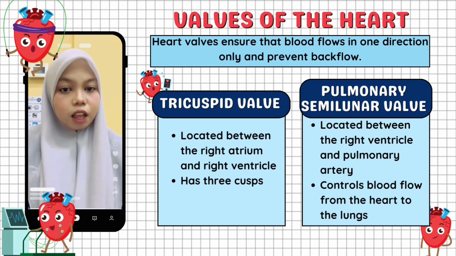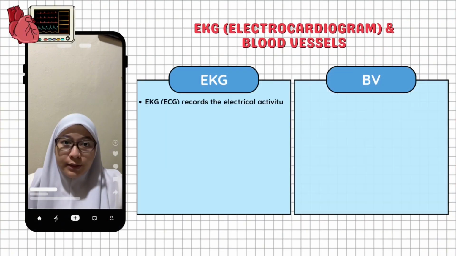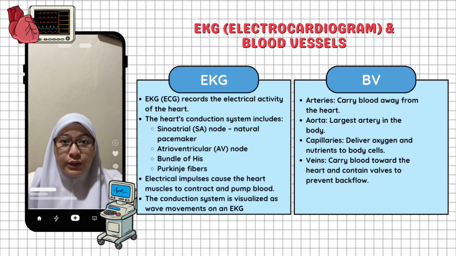In conclusion, the heart valves help maintain proper blood circulation by ensuring that blood moves in the correct direction through the heart. An electrocardiogram or EKG records the heart's electrical activity. The heartbeat starts from the SA node, passes through the AV node, bundle of His and Purkinje fibers, causing the heart to contract. Blood vessels include arteries that carry blood away from the heart, capillaries that exchange oxygen and nutrients, and veins that return blood to the heart.